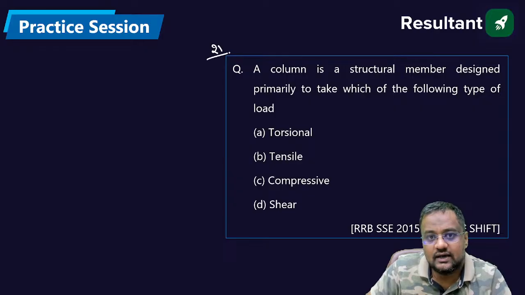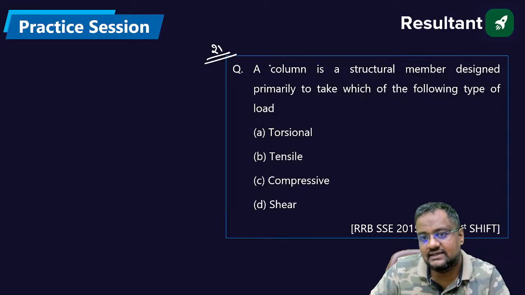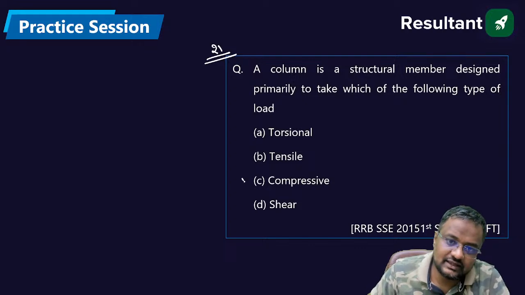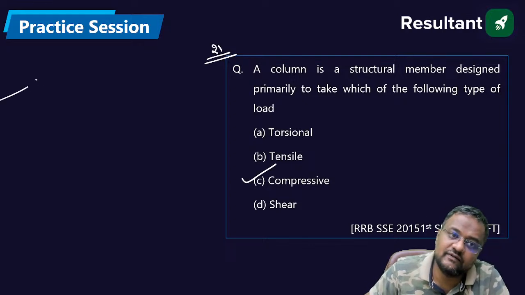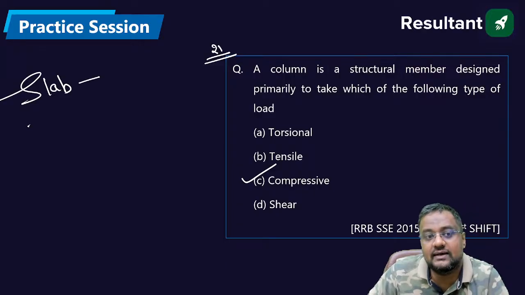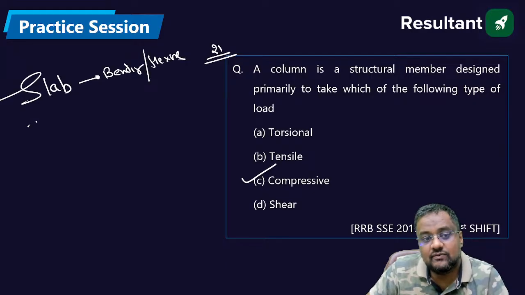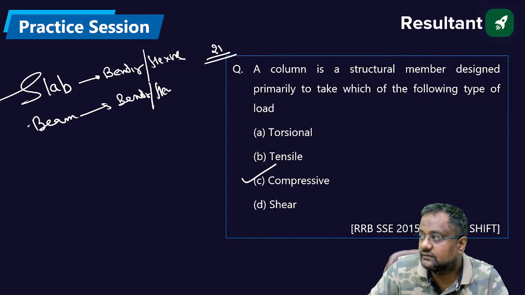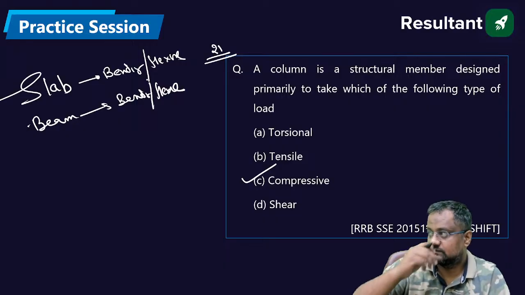Number 21. A column is a structural member designed primarily to take which of the loads? Column, every time you are saying it is taking compressive load. The same question if I ask for slab: slab resists the load by going in bending, flexure. Same question if I ask for beam: the beam resists the load by going in bending, flexure.